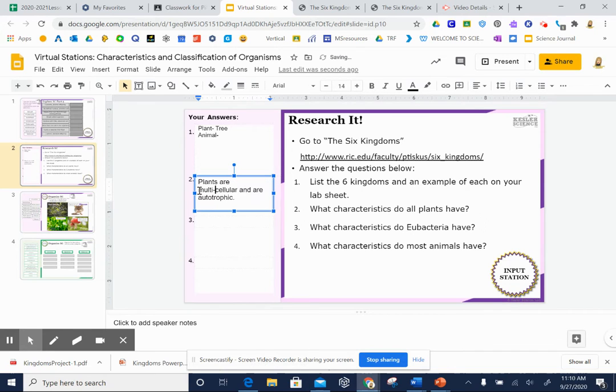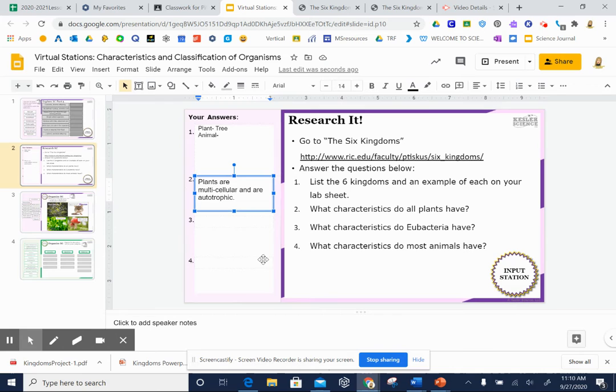So remember that characteristics are something that describes something. So you're describing these different types of organisms. Okay. And I've already actually given you the answer here to number 2. So number 3 says, what characteristics do eubacteria have? And number 4 says, what characteristics do most animals have?